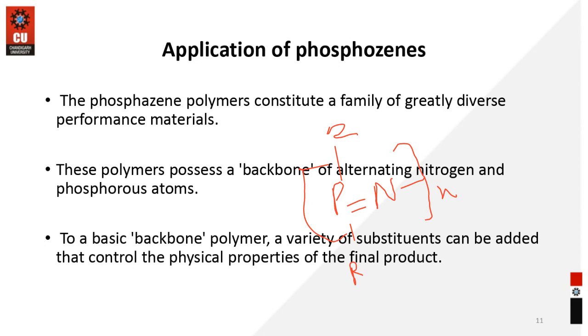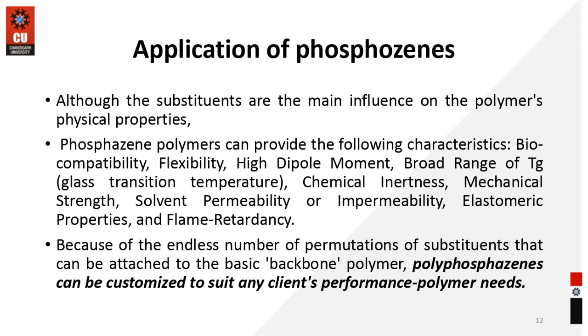Once you target these substituent groups, ultimately the modification of the property will take place. So if you have the idea about the parent characteristics of the phosphogene molecule and the substituent group which is going to replace the already existing one, then you can formulate a product which has the property as per your desire. That is a very important aspect.